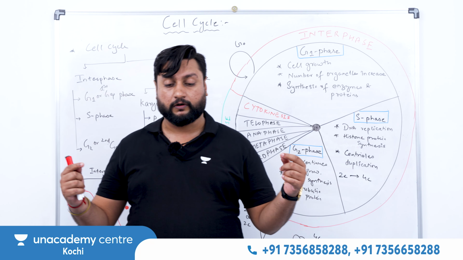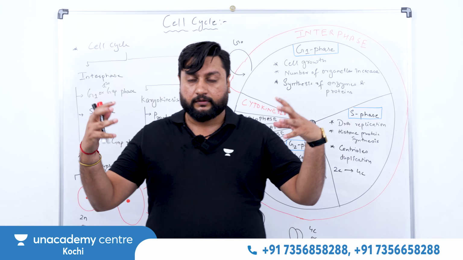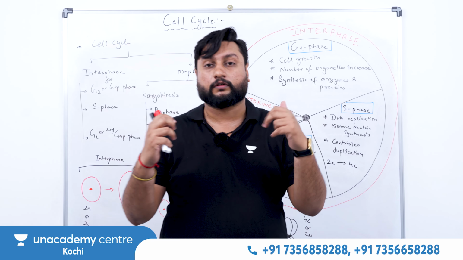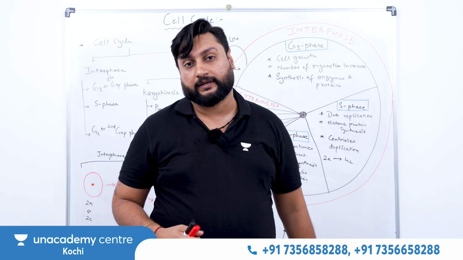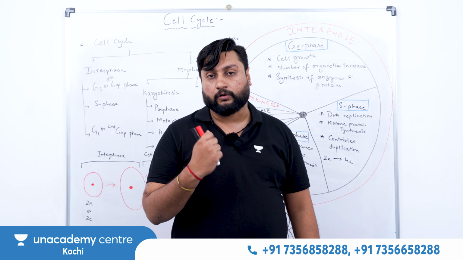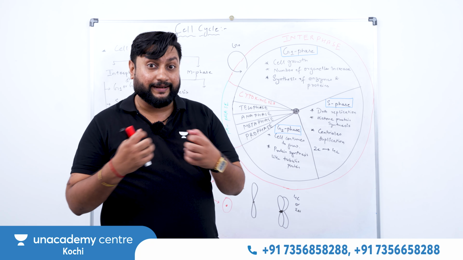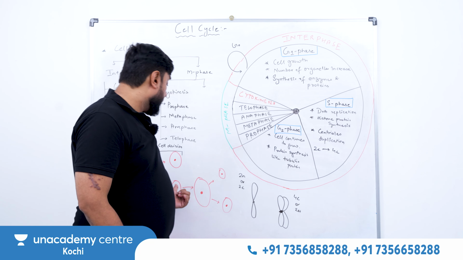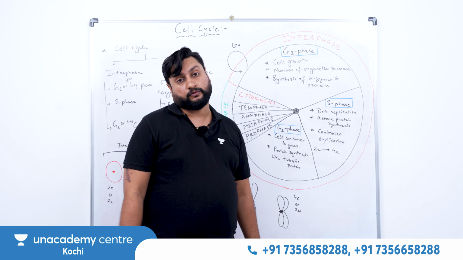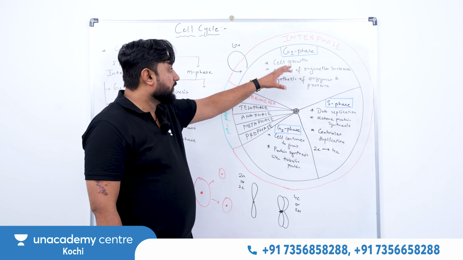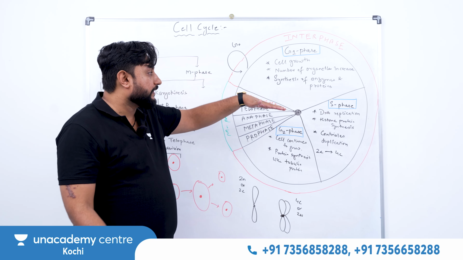And what's the function of spindle fibers? They arise from the centrioles and come to where? Come to the kinetochore of the chromosome, so that it can get attached and segregate the sister chromatid, or centromere. Very important, so that it can do the equational division. So that important protein will be synthesized where? In the G2 phase.